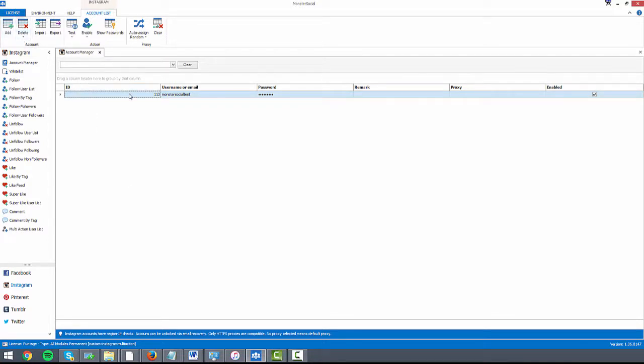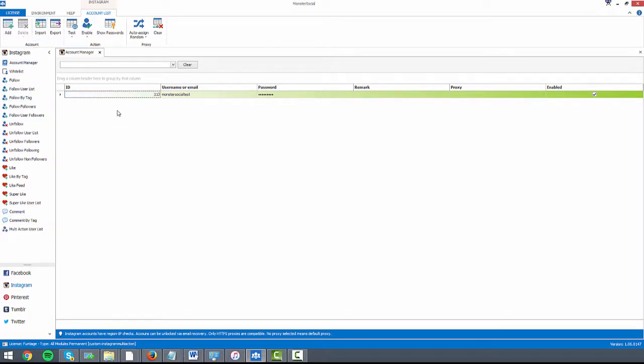When you test your accounts, which I will do now, you can see at the moment this one was green. I'm going to test it again. It'll turn green for success if the credentials were correct. It'll turn red if it's invalid or if the account has been locked. As this account's turned green, we know that the credentials are correct, and we can now use it for all of the features down the left-hand side.